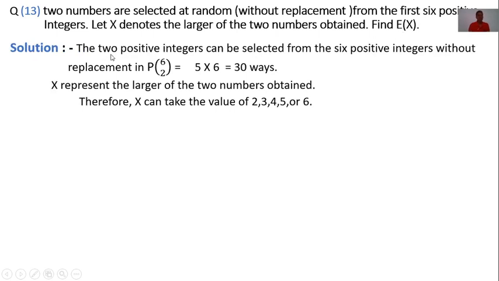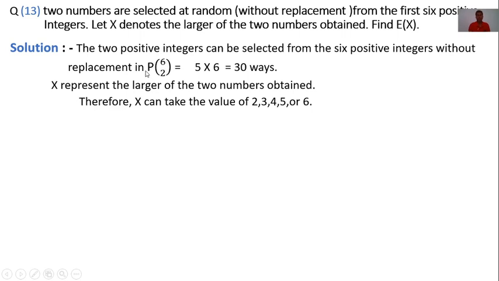Now, two positive numbers can be selected from the six positive integers without replacement. This is an arrangement of two numbers out of six.